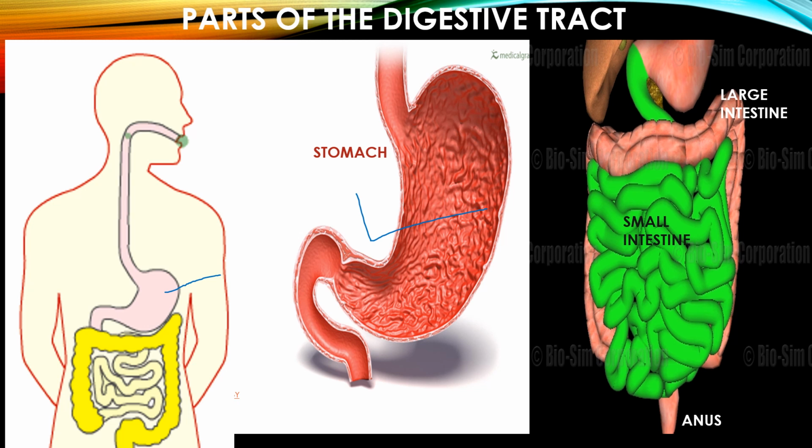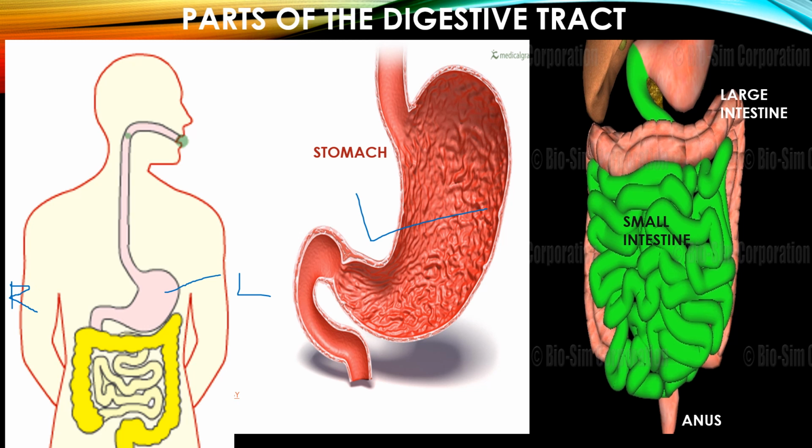This side is the left side and the other side is the right hand side. So every time when you see this picture, understand which is your left side. The food from the esophagus enters into stomach. Now the food gets further digested here due to the churning action of the stomach.